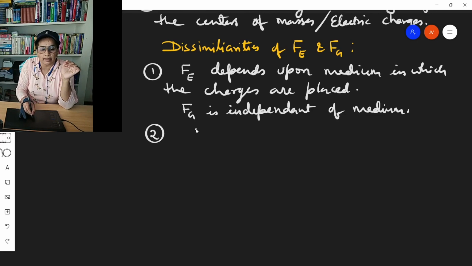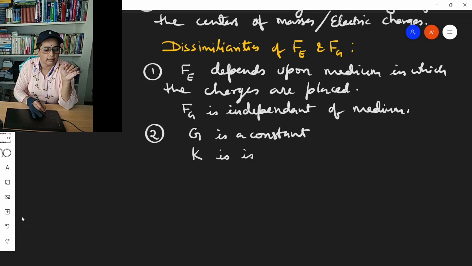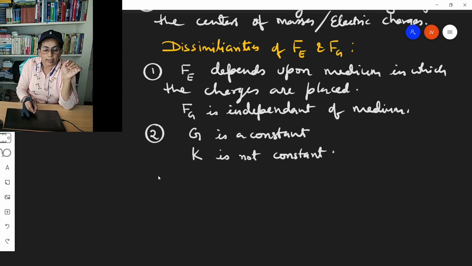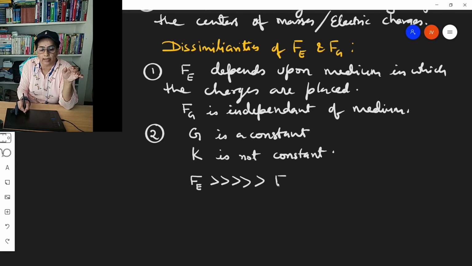Second dissimilarity is that G, used in the calculation of gravitational force between the electric charges, is a constant, and K, which is used in the calculation of electrostatic force, is a variable, not constant, it varies. And always when we calculate, electrostatic force is far greater than the gravitational force between the electric charges.